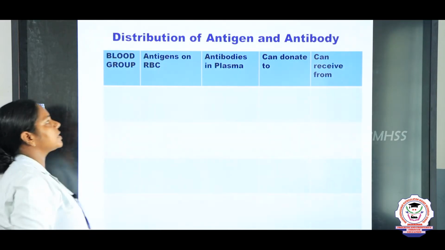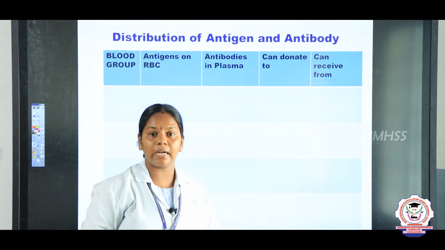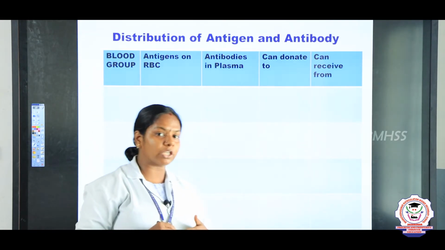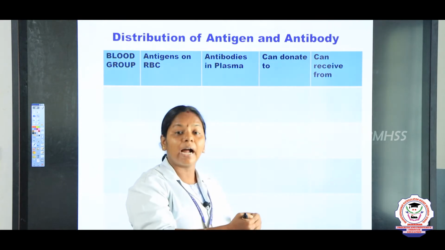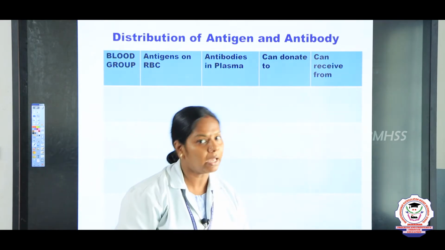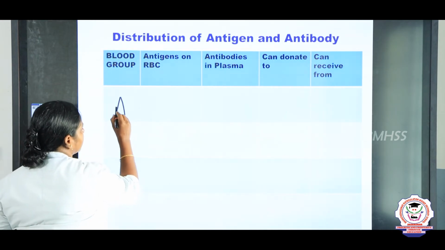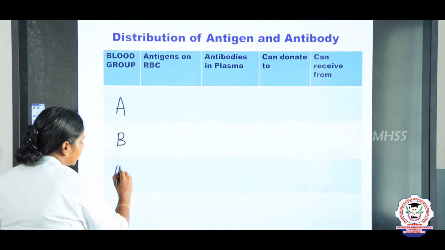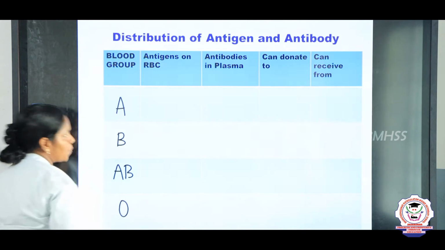Now, using this, we are going to see the distribution of antigens and antibodies. For example, for an A blood group person, to which blood group can he donate blood and from which blood group can he receive blood? First we are going to study the A blood group, next B blood group, third the AB, and last the O.